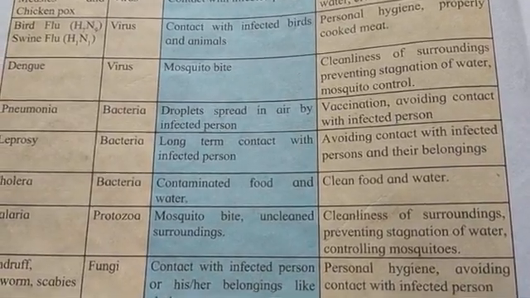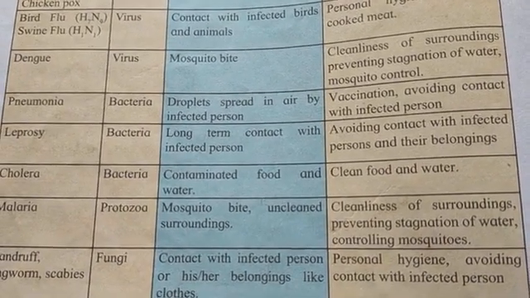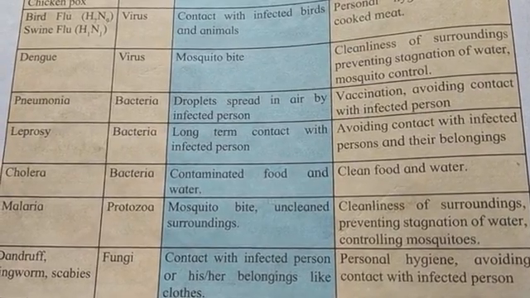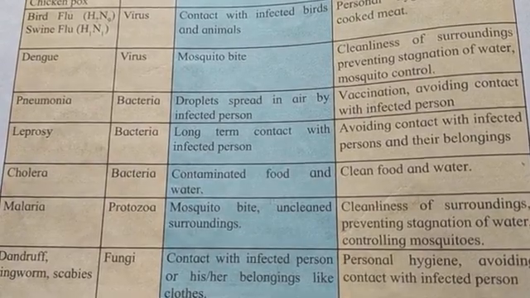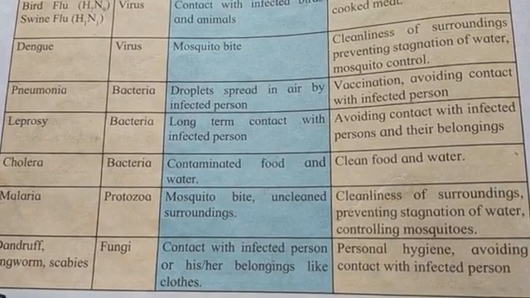Okay, students. Next disease is pneumonia. You don't have to read P. It is pneumonia. P is silent. The pathogen is bacteria. It is spread through bacteria.